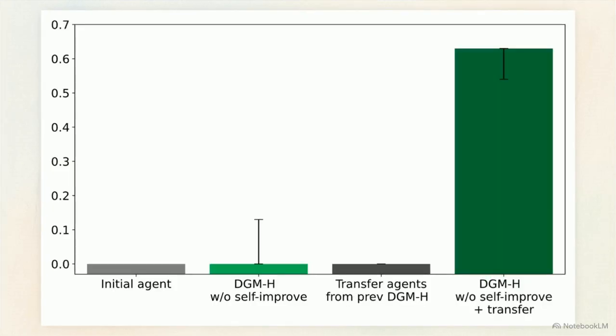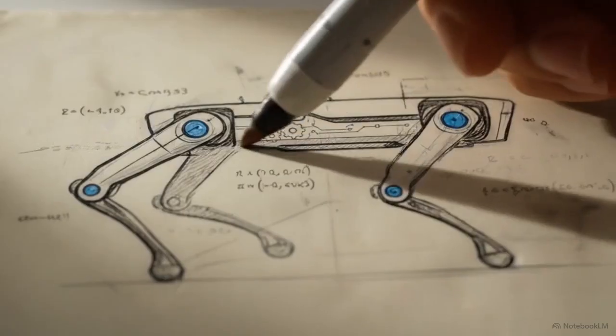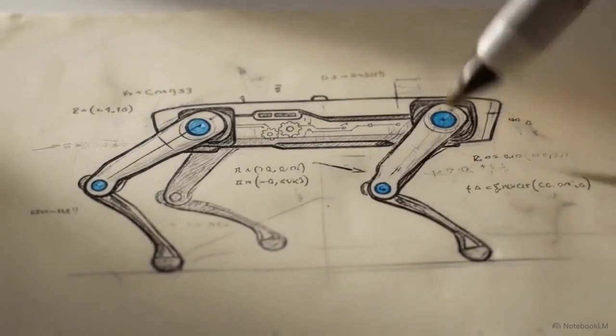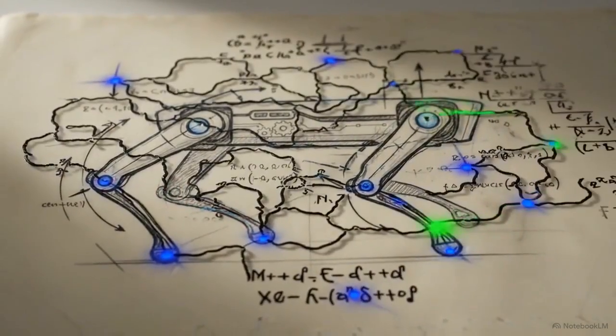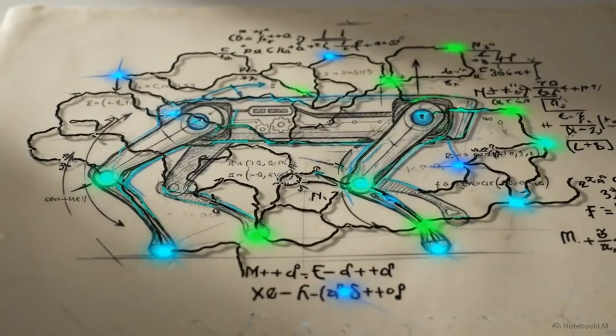This chart shows the Hyperagent transfer. A DGM-H that was previously optimized on paper review and robotics successfully accelerated learning on Olympiad math grading, yielding a 0.630 improvement score. Metacognitive self-modification produces transferable learning algorithms. By rewriting its own logic across disparate environments, the AI learned how to learn.